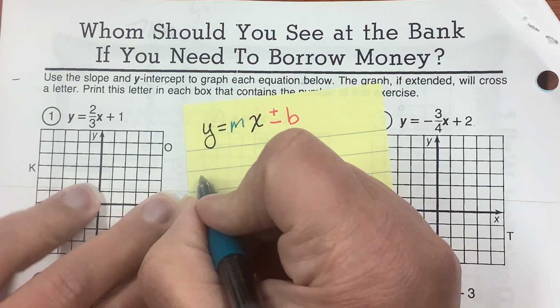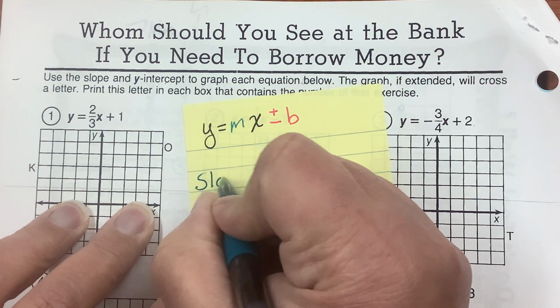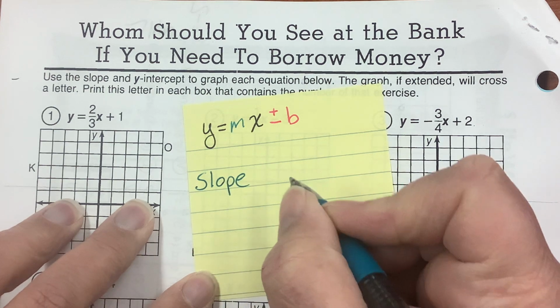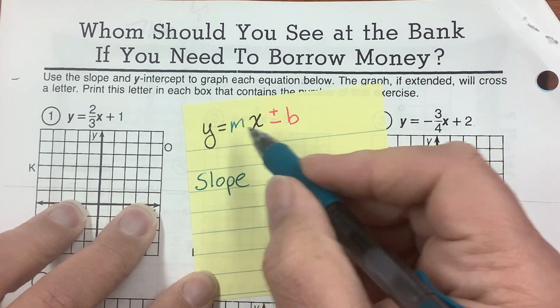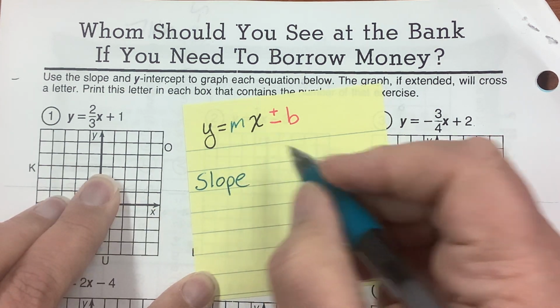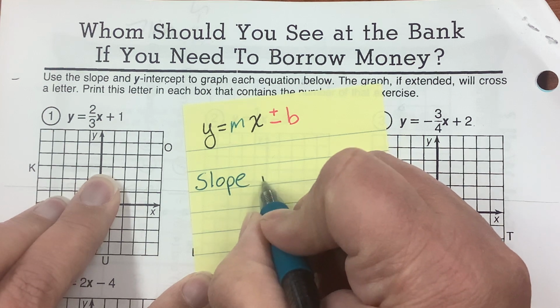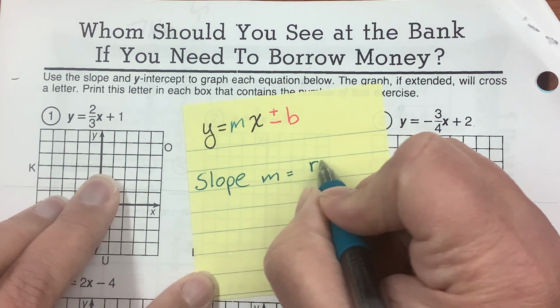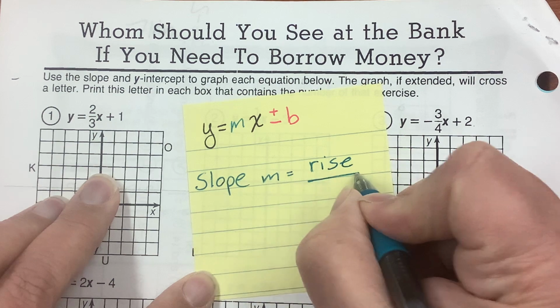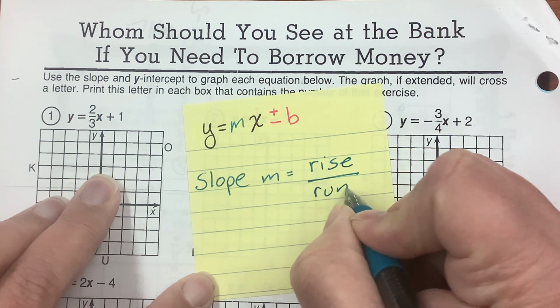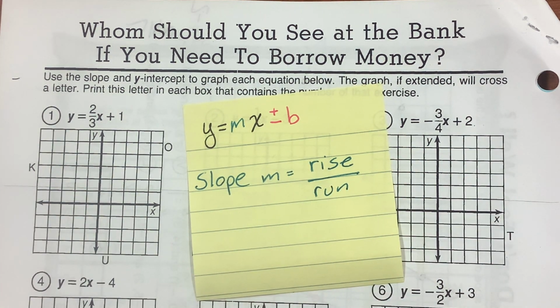Slope, like a mountain slope, you know, m for mountain, m for middle, mountain slope is in the middle. And it has a rise over run. Now, if you don't have two numbers, if you don't have a rise and a run, in other words, if it's not already a fraction, make it a fraction over 1.